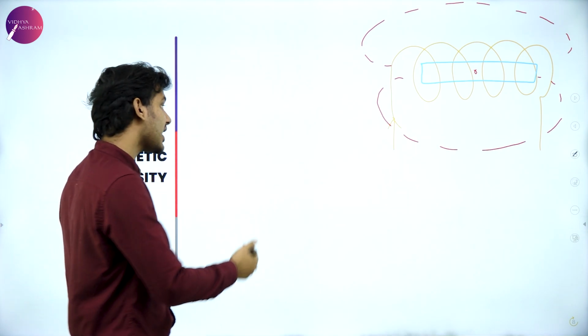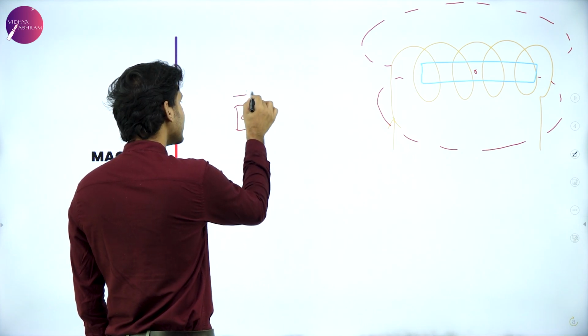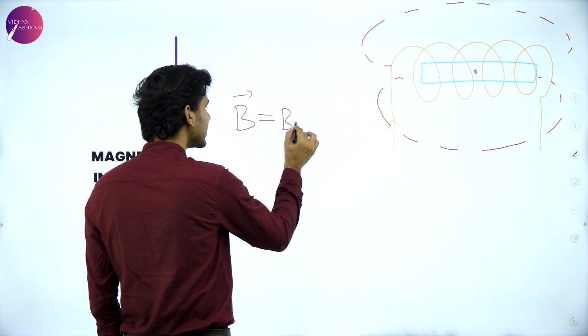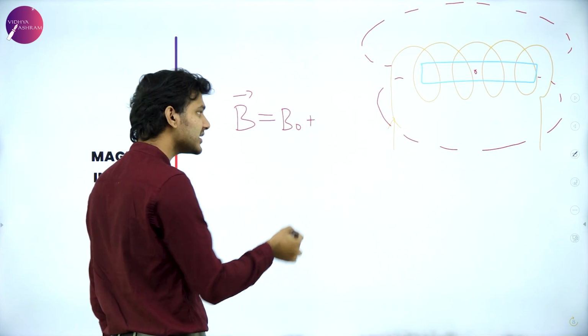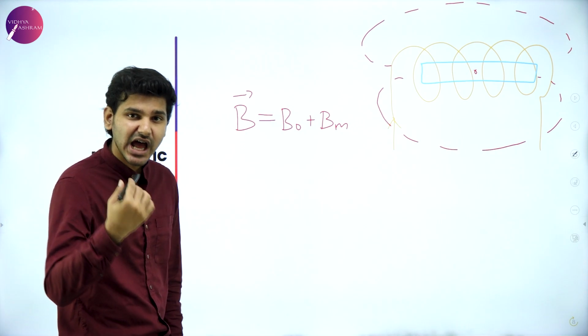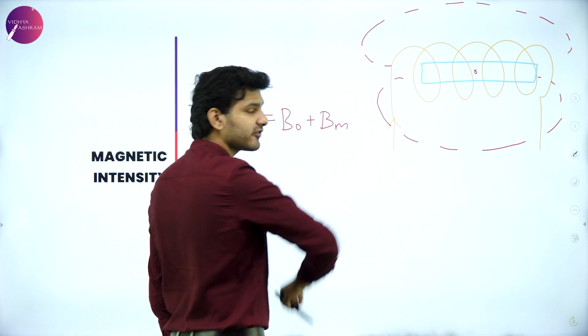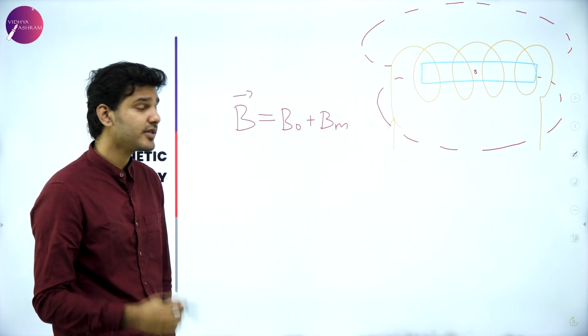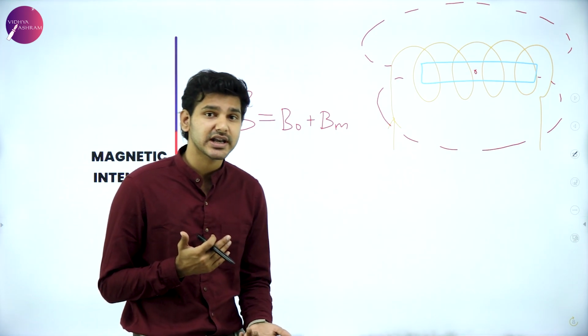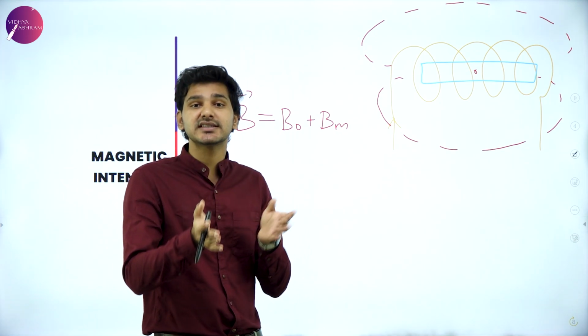So now if I ask for the magnetic field B in that region, it is not just B naught, but it is B naught plus Bm, where Bm is the magnetized field of this soft iron core. Now, before getting into any further things, we have to know one more quantity, that is magnetic intensity.